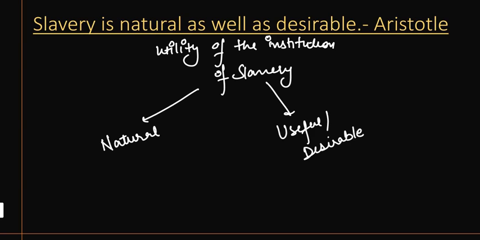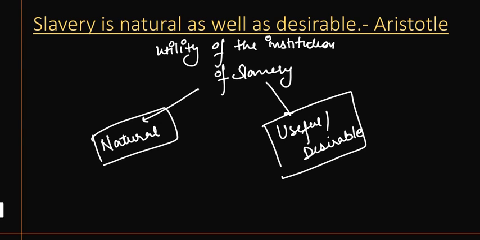Now the question arises, how is it useful and how is it natural? First of all, let us understand why it is useful, right? Aristotle says that it is useful to the economic system.